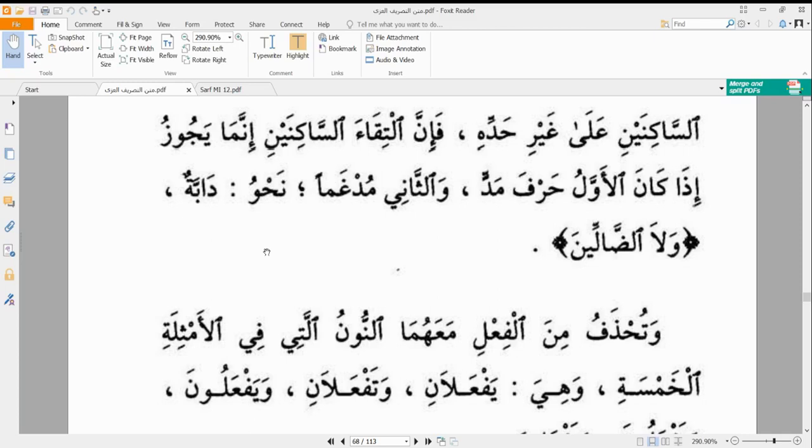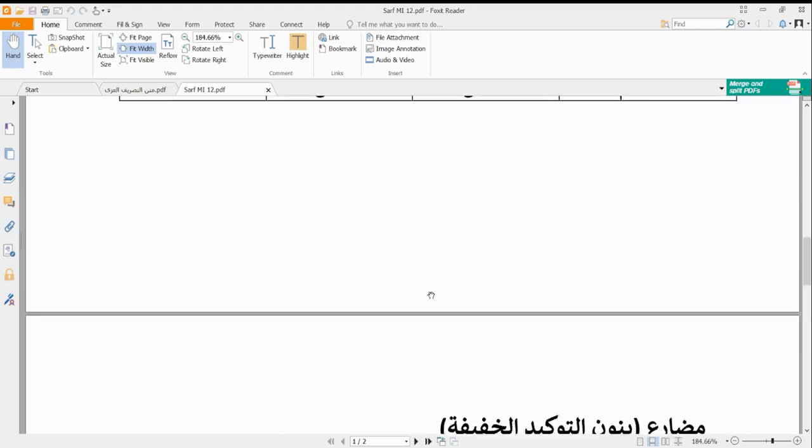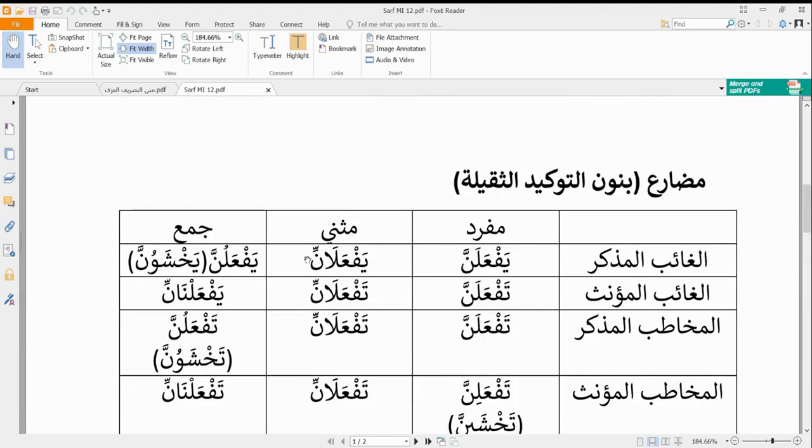But if we look at yaf'alan, just the same way we have our nun ta'kid al-thaqila here, let's assume we remove this nun shadda. Then we add a nun that has sukun here. Then we'll have an alif and then another nun that has sukun. And in that case, iltiqal sakinin is not allowed.